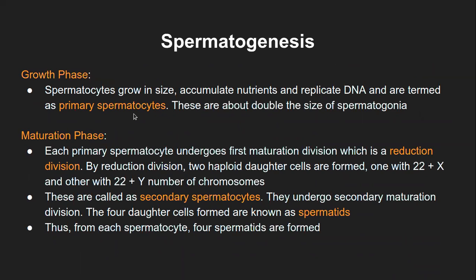Primary spermatocyte develops by meiotic division, or reduction division, into two haploid daughter cells. From diploid to haploid, it is the maturation phase or the maturation division, or the first meiotic division, you can say. That's where the secondary spermatocytes are generated, which again undergo the second stage of meiosis, that is similar to mitosis, and it will form the 4 daughter cells, and these are known as spermatids.